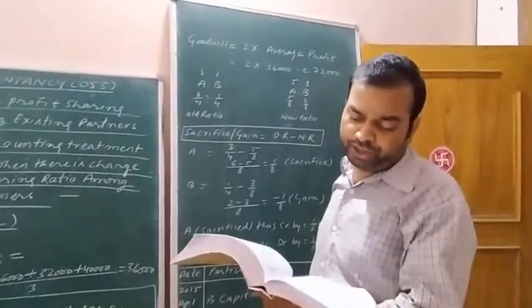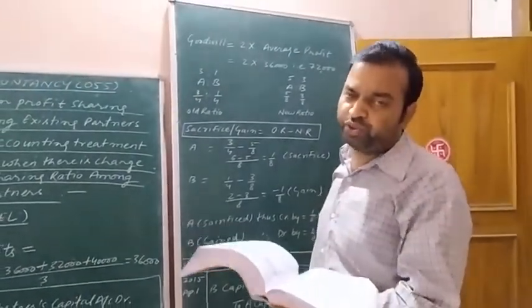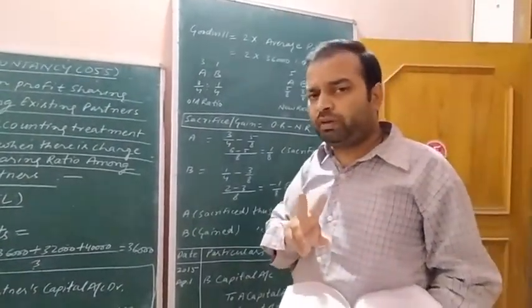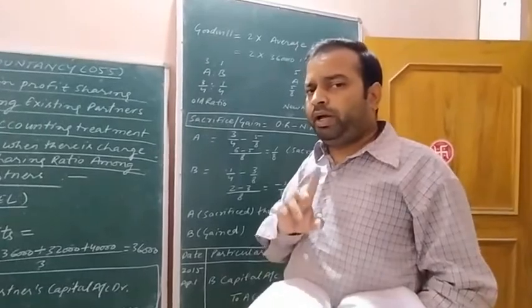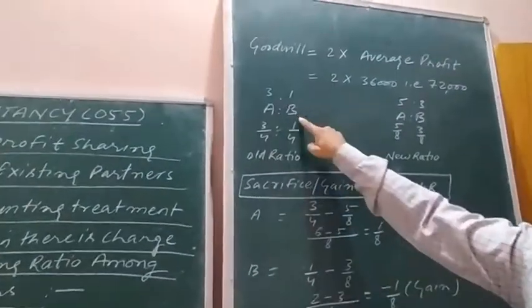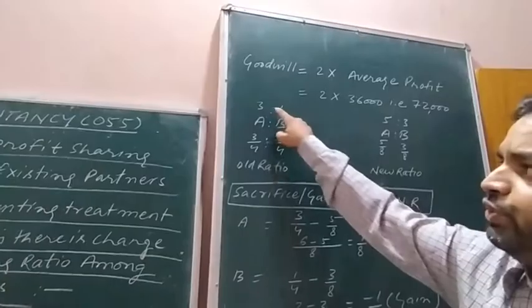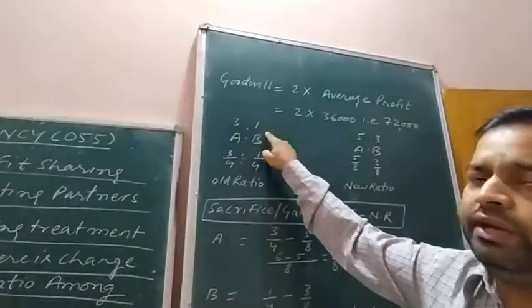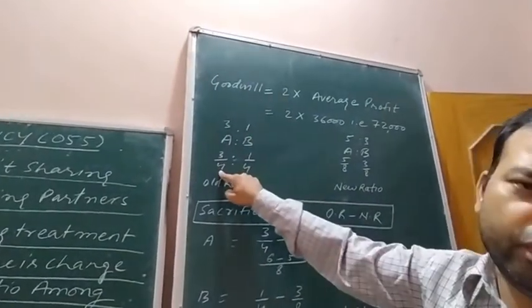A and B are partners sharing profits and losses in the ratio 3:1. There are two partners within the partnership firm, A and B, and the profit sharing ratio between them is 3:1. When you add 3 and 1, you get denominator 4.